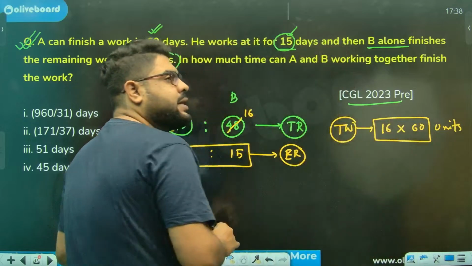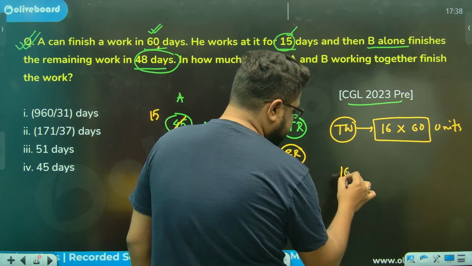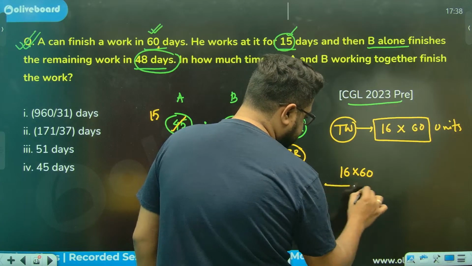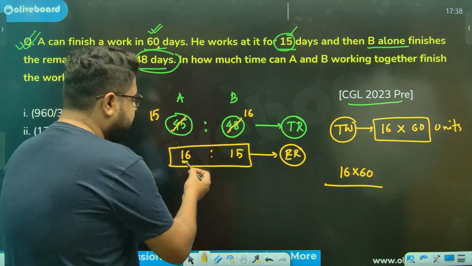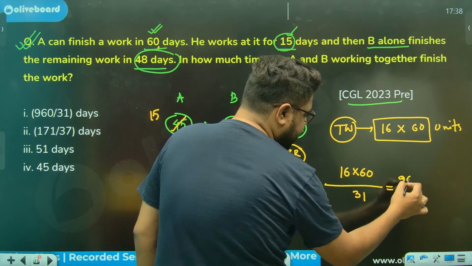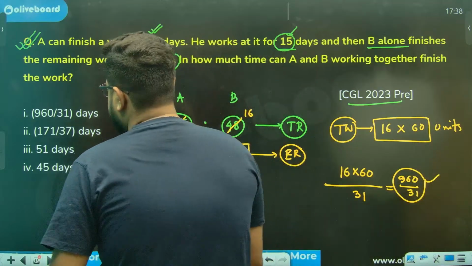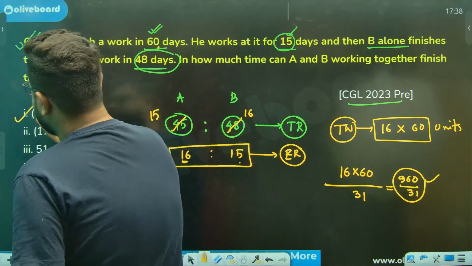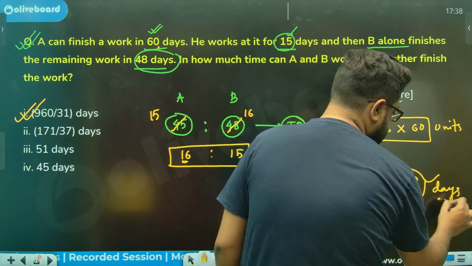Now, who will complete this total work? So 16 into 60 days. This will now be completed by whom? A and B working together. Their combined efficiency is 15 plus 16, which is 31, sir. So 960 by 31 days will be the answer. 960 by 31, you see option number 1 mein hi baitha. So this will be your correct answer, sir.